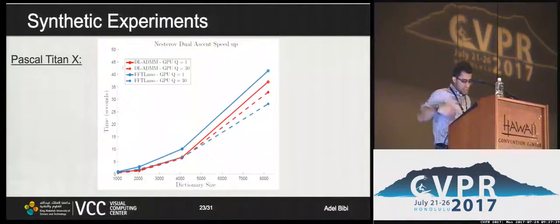Another experiment is on synthetic data as well, so we now compare both methods on the GPU. When Q is 1, we are performing a standard dual ascent step, whereas when Q is not 1, this is the Nesterov's update. Notice that using Nesterov's on dual ADMM actually improves dual ADMM. However, FFTLasso benefits more since it requires more iterations overall to converge, since it has significantly more variables.